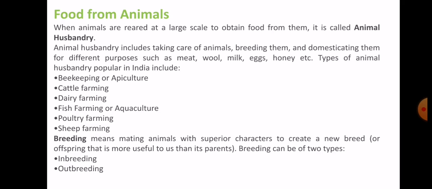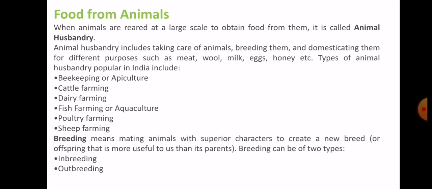Okay, like for example, if we are mating two cows, these two cows are of different breeds. The first cow produces a large amount of milk, and the second cow, which is of a different breed, has high resistance to disease. Now both the cows have different and very important qualities.